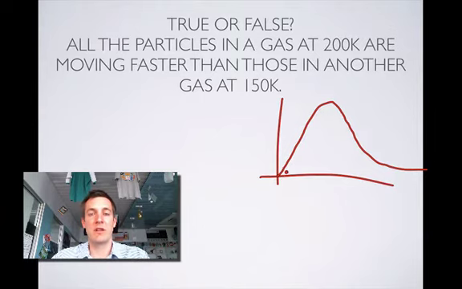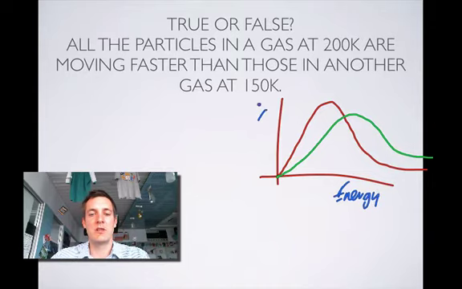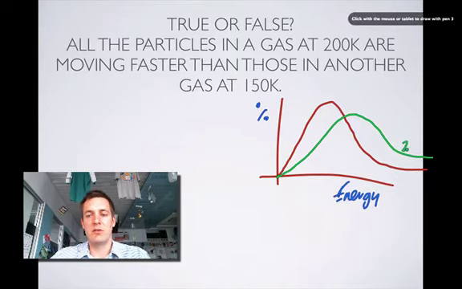It's the fact that particles will always be moving until we get down to 0 Kelvin, but that's absolute zero. That's a theoretical temperature. It can't exist in our universe. Okay, and at 200 Kelvin, again, no particles have no energy, but the most popular energy has gone up and the high energies become more popular. So if energy, kinetic energy more specifically, is down here, then the percentage of particles with those energies is up there. Now let's just label these. That's the 200 Kelvin and that's the 150 Kelvin.